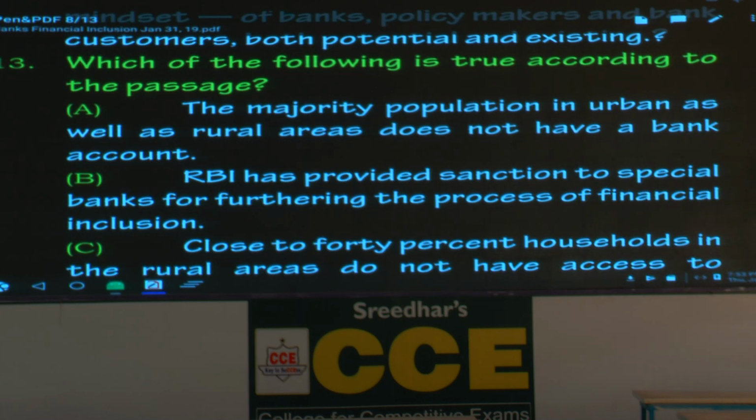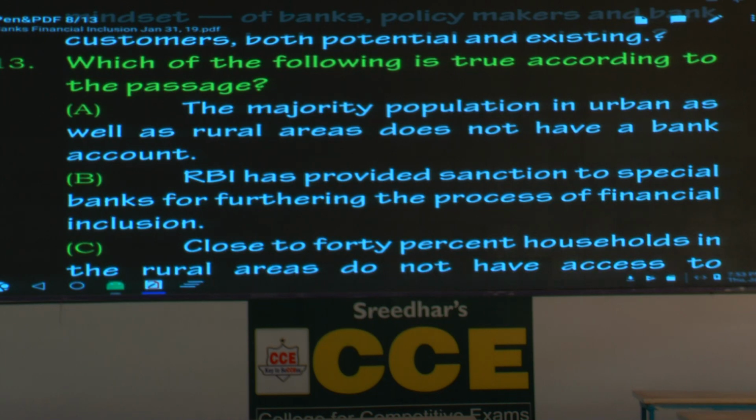Please respect banking sector. But whatever it is, the passage is all about financial inclusion. And almost all the questions are easy to answer, but a few of them are time-taking. You have to read the passage once, twice, only then you can decide which one is right. About 2 or 3 questions. Now we'll start with question number 13.